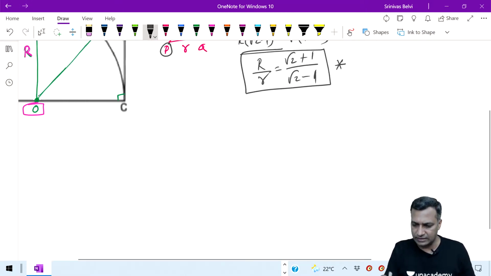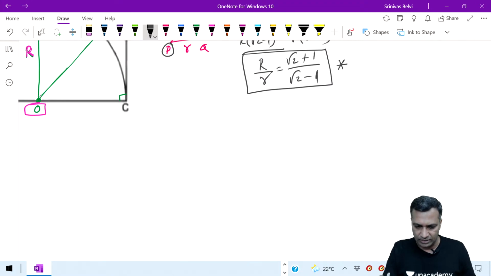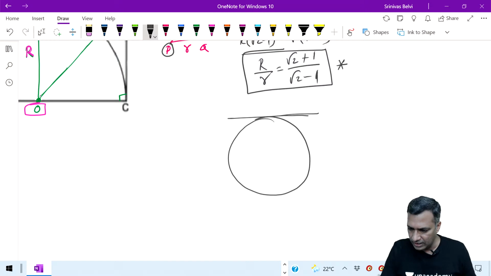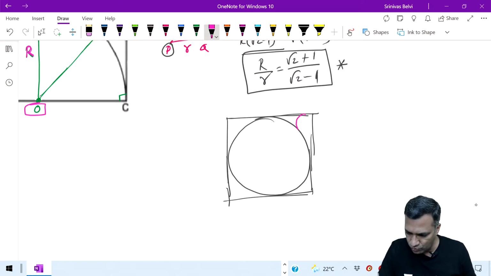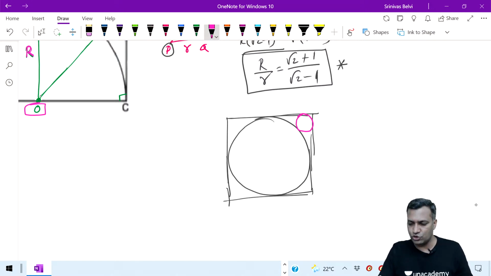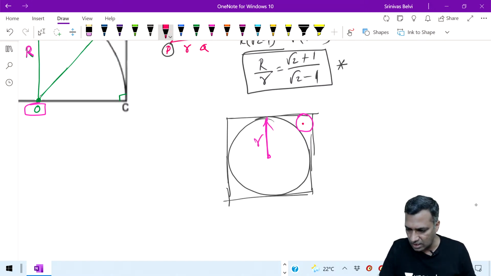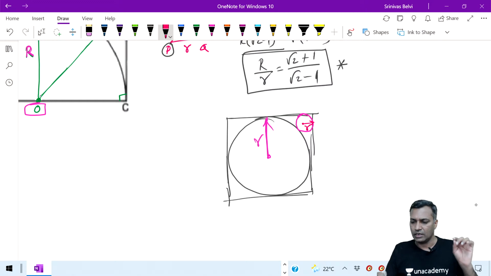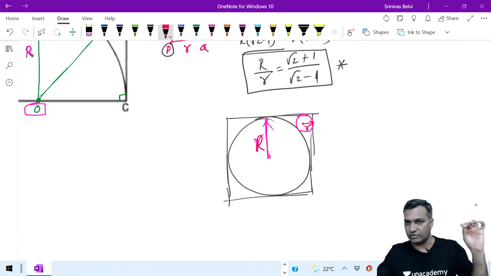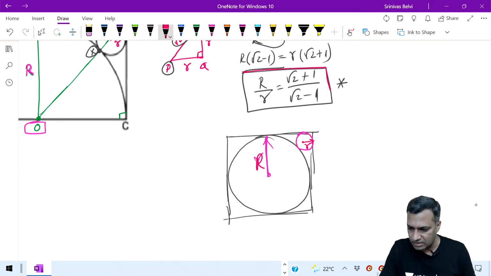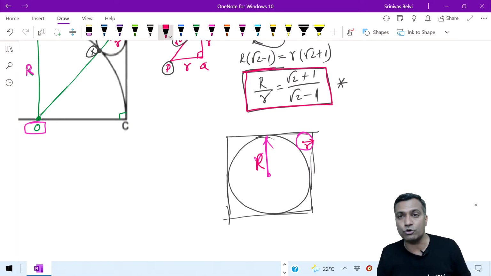In what sense? For example, if I squeeze a circle in a rectangle or square, whatsoever it is, and I squeeze another circle here, the ratio of the radius, if I call this R, the radius of the bigger circle is capital R, and the radius of the smaller circle is small r. The relationship is root 2 plus 1 divided by root 2 minus 1.